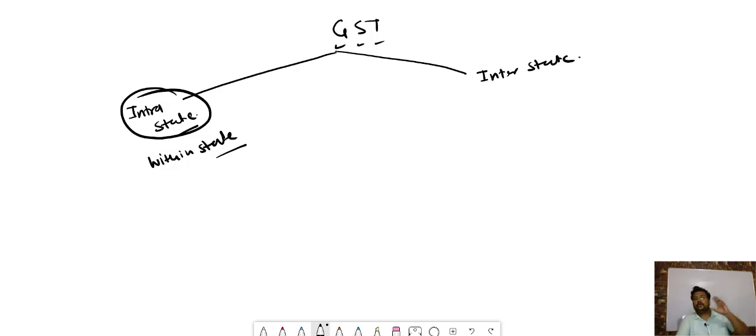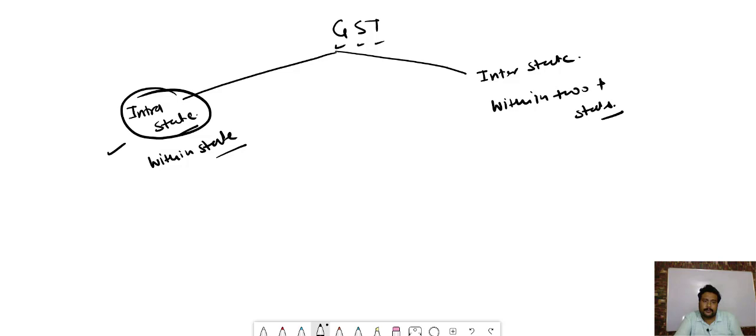Okay, so interstate means between two or more than two states. So what is the meaning of this? Let's understand. The GST is categorized in two parts. One is intra-state. It means, suppose within UP you purchase and sell the goods, that is known as intra-state.